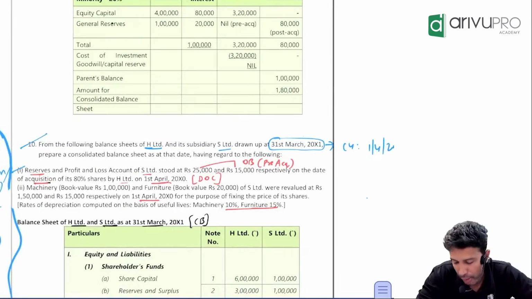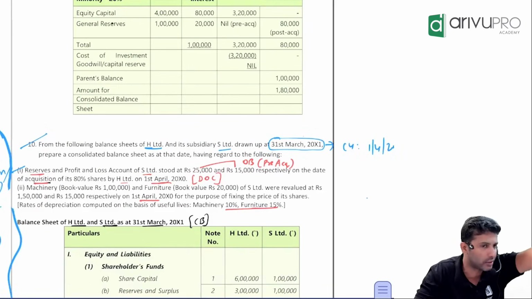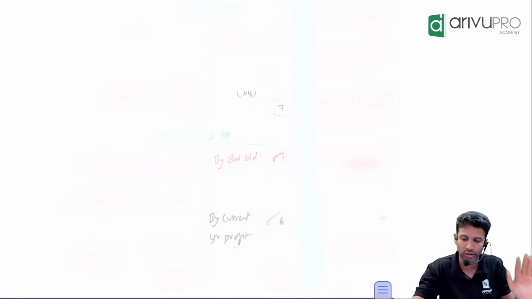This is not that simple a question, but we don't have any pre-acquisition dividend over here. There's no other adjustment, so I can close out here.